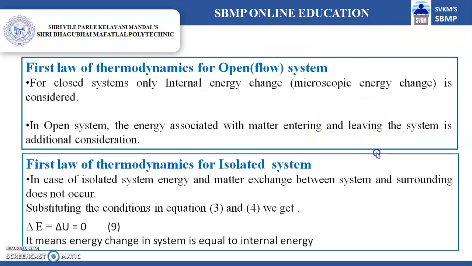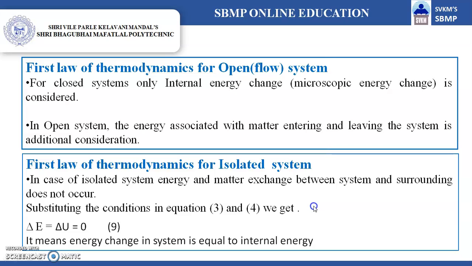So this is the first law of thermodynamics for an open flow system. For a closed system, only the internal energy change, that is the microscopic energy change, is considered. In an open system, the energy associated with matter entering and leaving the system is an additional consideration.